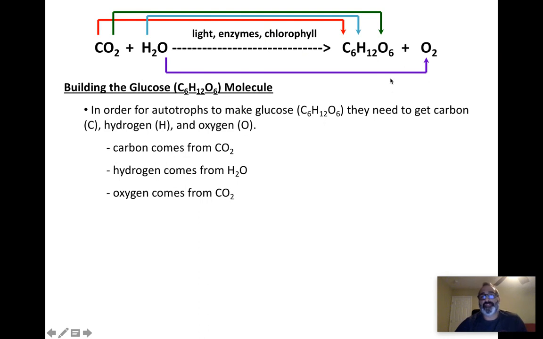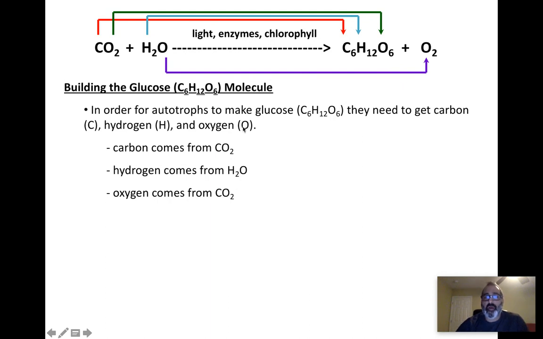Now, sugar, C6H12O6, all right? Sugar. This is the main product of photosynthesis, the main product. And to make this main product, light, enzymes, and chlorophyll need to be in place. Oxygen, this is a waste gas. This is a waste product of photosynthesis. So to the right of the arrow, products, to the left of the arrow, reactants.